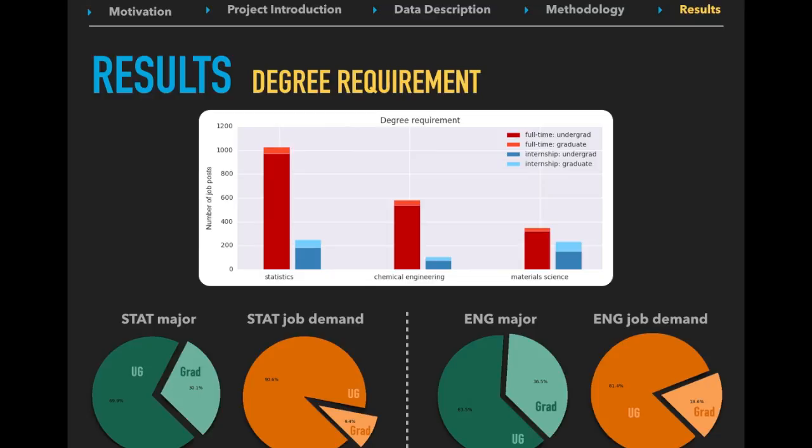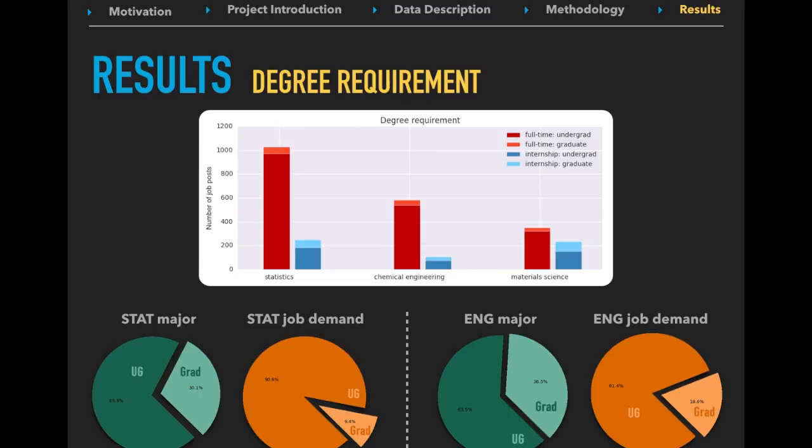The population data of the statistics major and engineering majors come from the National Center of Education Statistics. They are data of the entire U.S. in the 2014 to 2015 academic year. And the job demand data were obtained from the Indeed website and only in California. Since the data are not on the same page in terms of time and locations, we only compare the percentage of different degrees. Assuming the California data is representative for the entire nation, we made these 2 sets of pie charts to see the percentage of population and their demands.